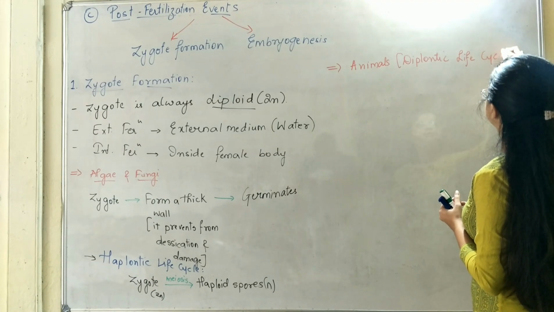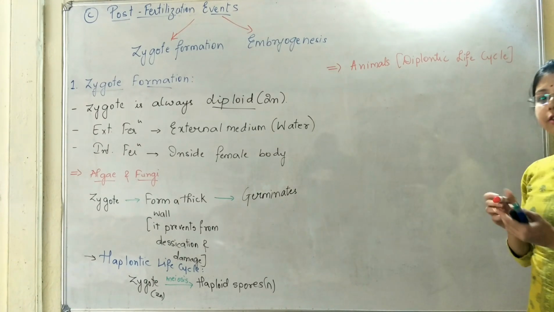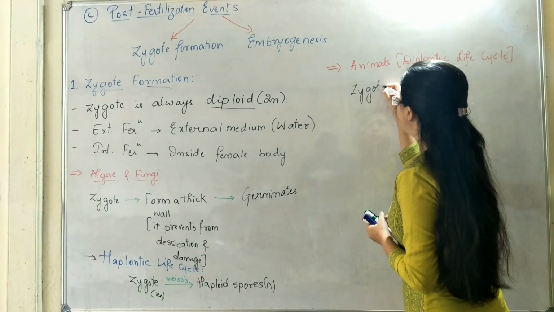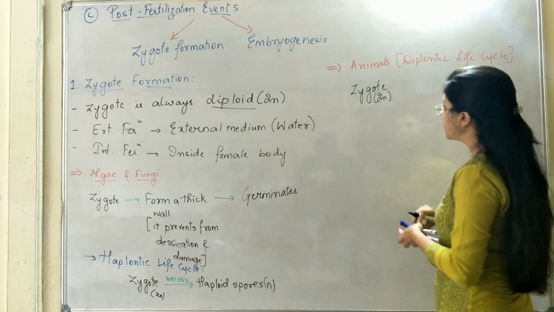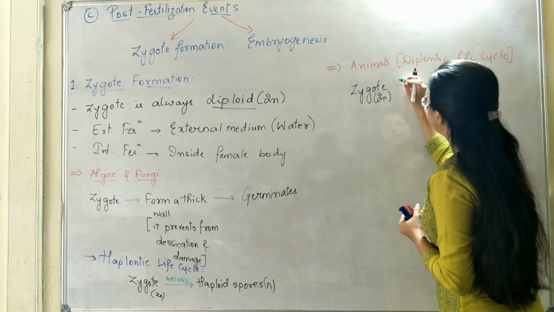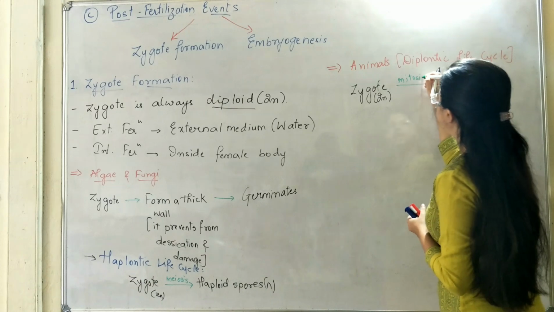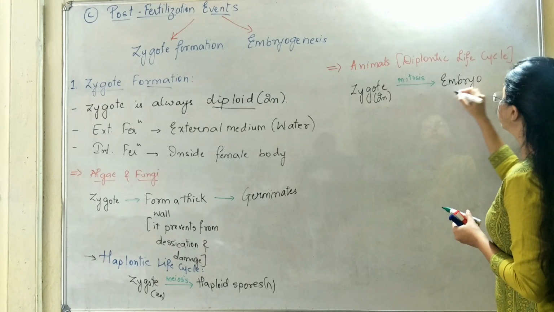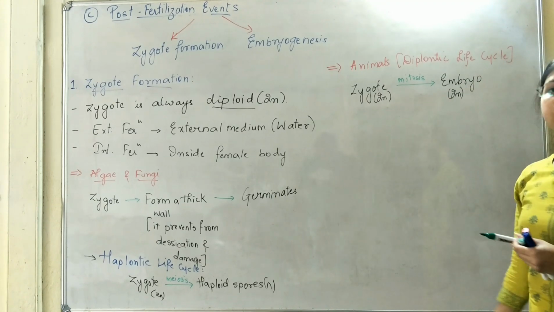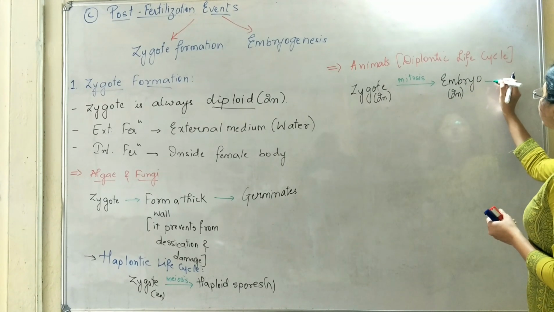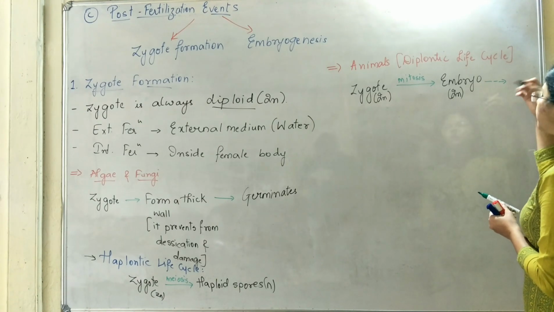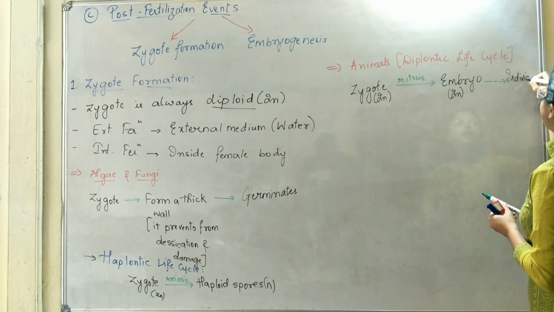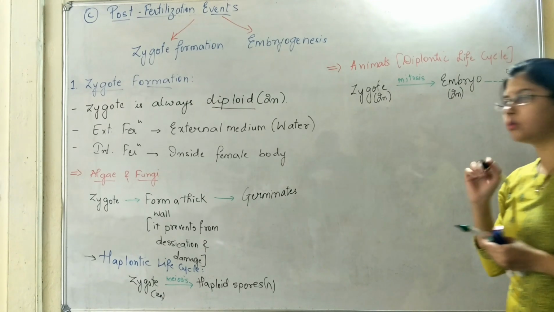So when organisms follow the diplontic life cycle, the zygote, which is a diploid structure, will divide by mitosis, which is the type of equational division, to form the embryo, where each cell of the embryo will also be diploid. And this embryo is going to later divide and form differentiated, or you can say specialized, tissues and organs to give rise to the new individual. Okay.